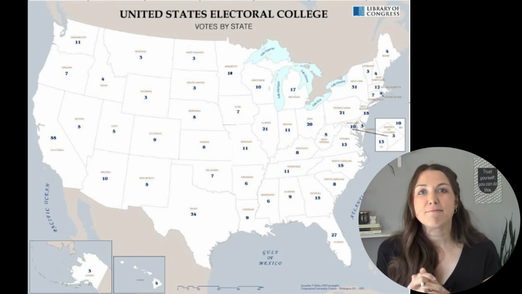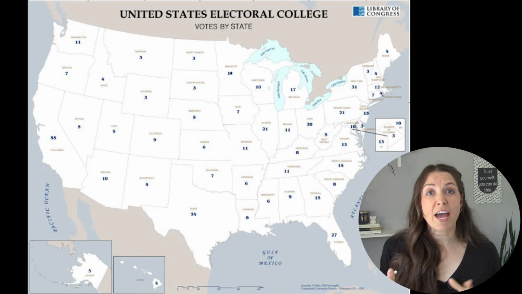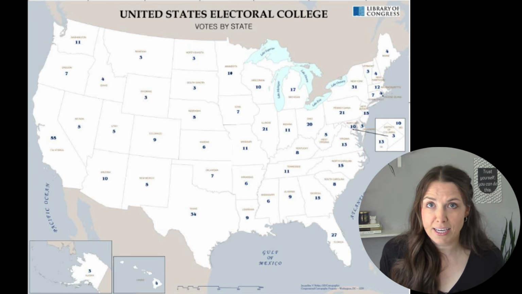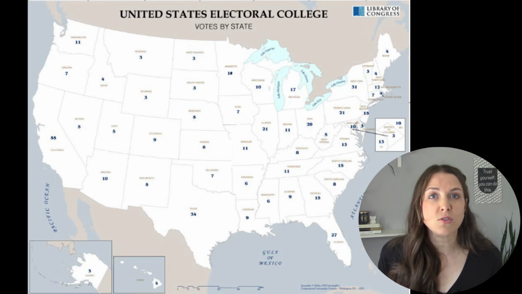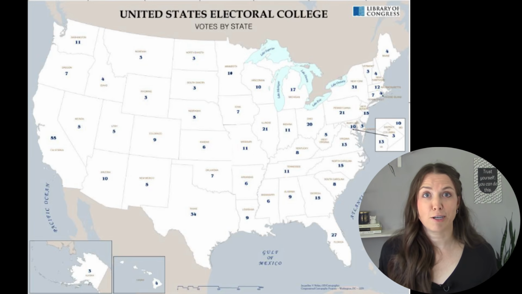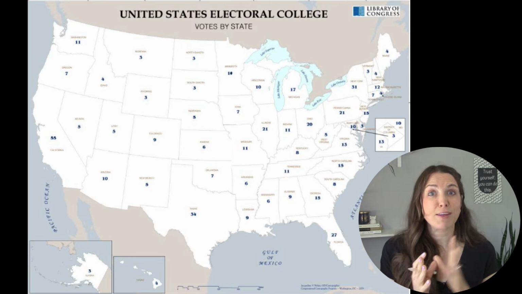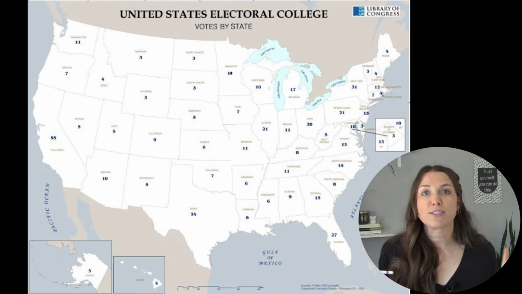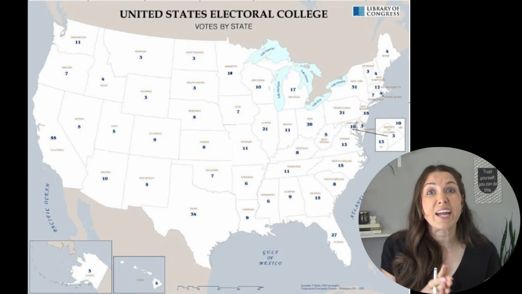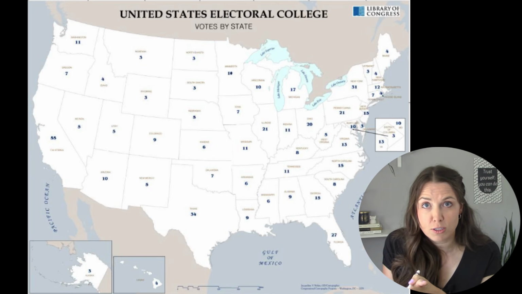And the way this works then is whichever president that's running gets at least 270 of these electoral votes, they win the election. So it doesn't matter if they receive more votes. What matters is which one receives more electoral college votes.